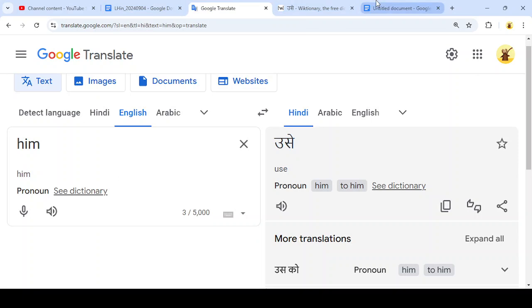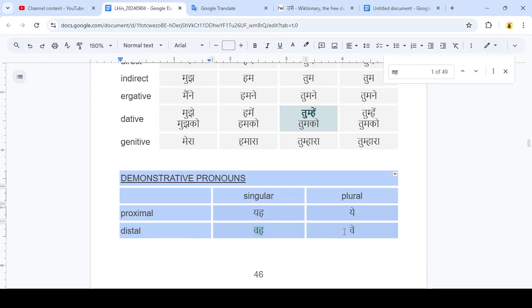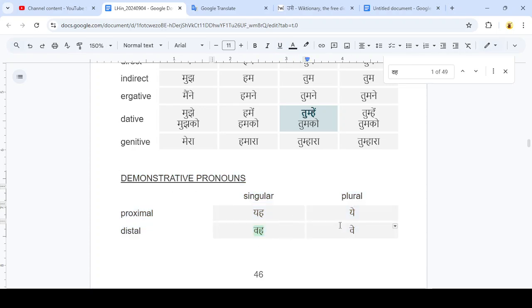So what that means actually is that this demonstrative pronoun table is incomplete because it doesn't have any spellings for different cases. But apparently there are different spellings for different cases. So I'm going to have to go back and update this spelling table in my book because I'm simply missing that spelling.